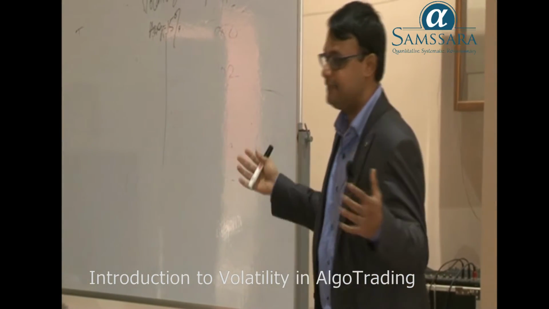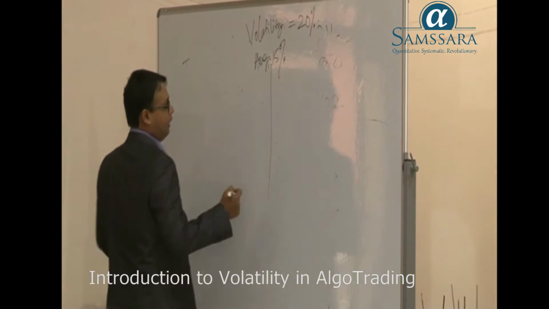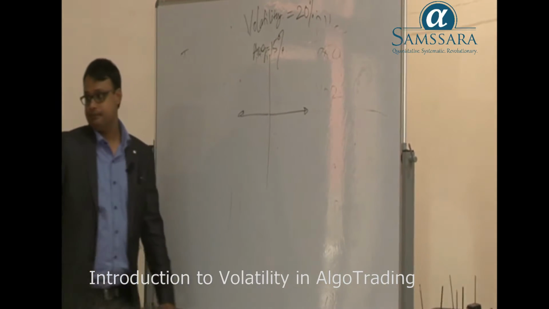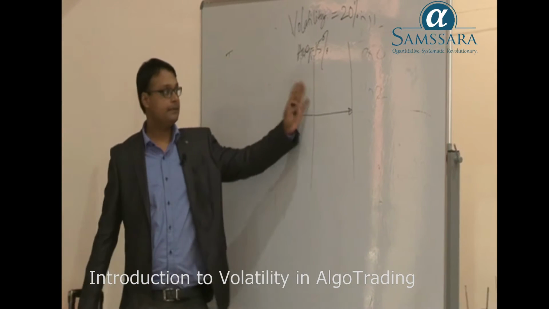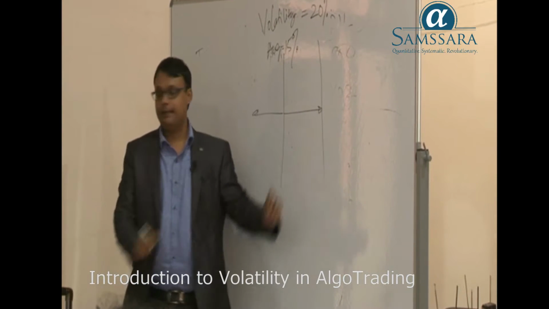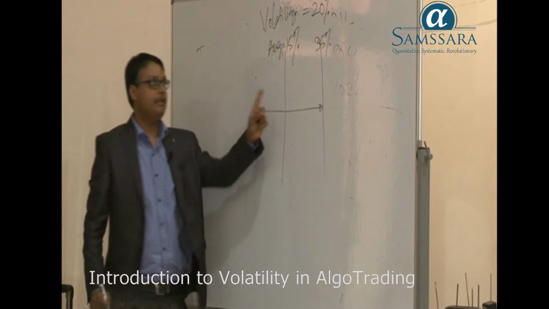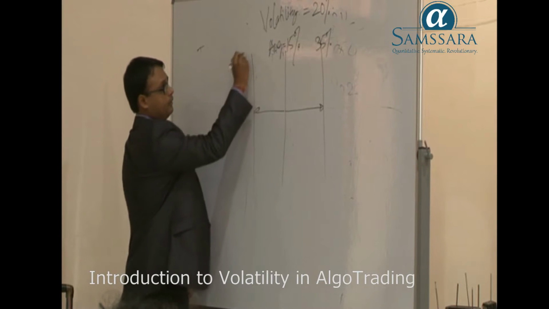Now, what it literally means is that from 15%, the market can go up or it can go down. Suppose it goes up by 20%. So 15% plus 20% becomes 35%, or 15% minus 20% becomes minus 5%.